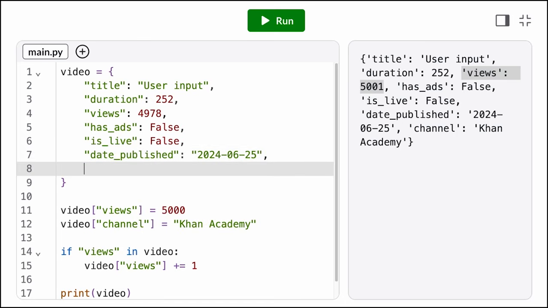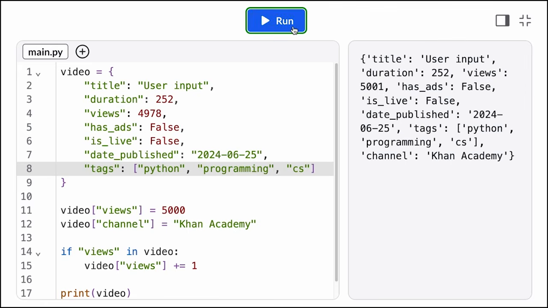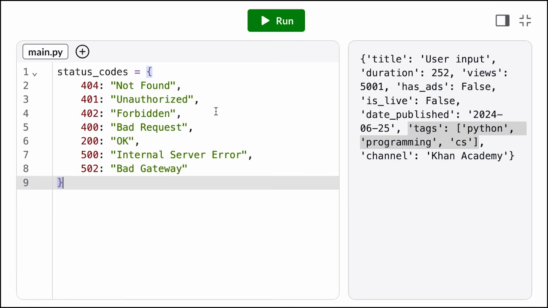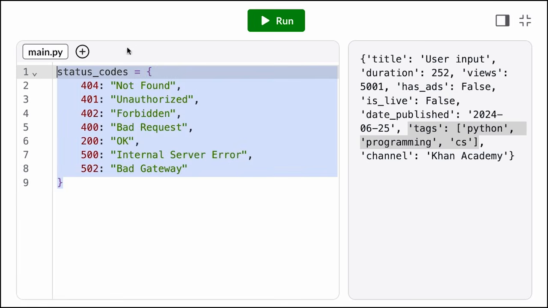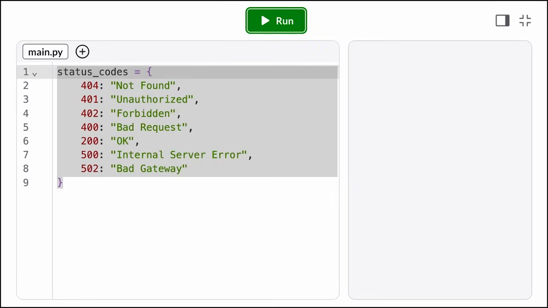We can store any type of data we want in a dictionary. Dictionary values can be strings, integers, floats, booleans, lists, even other dictionaries. The keys also don't have to be strings. They just need to be unique and an immutable data type. So we might also have dictionaries with integer keys.